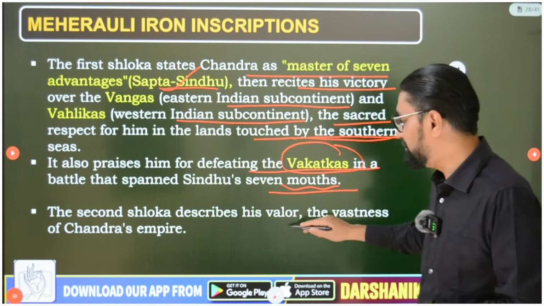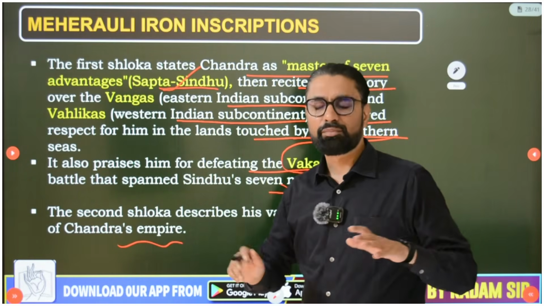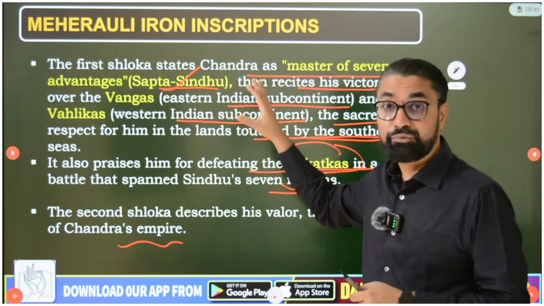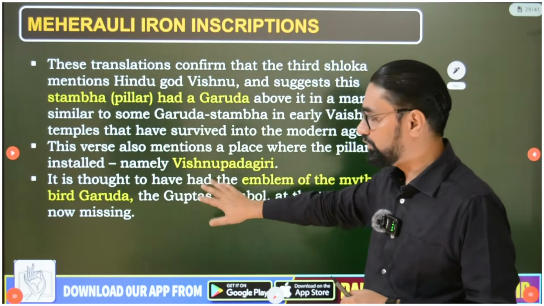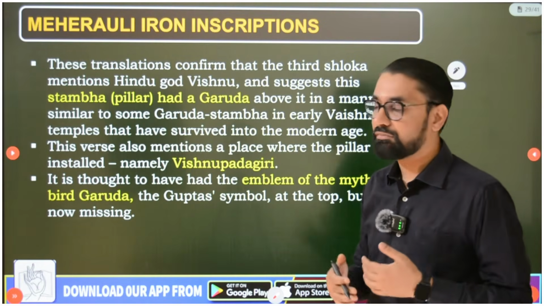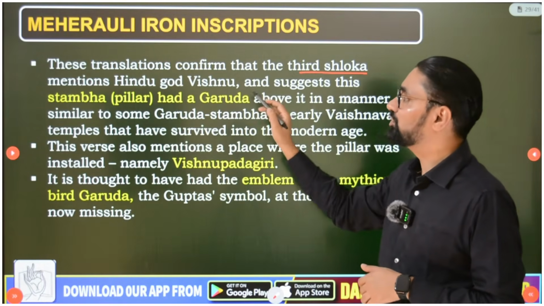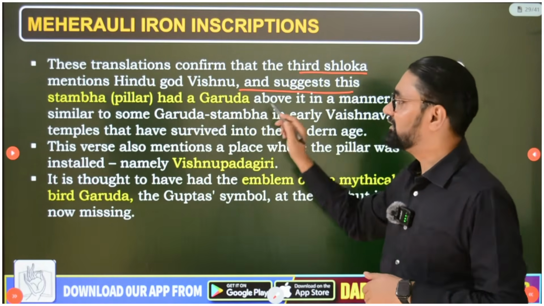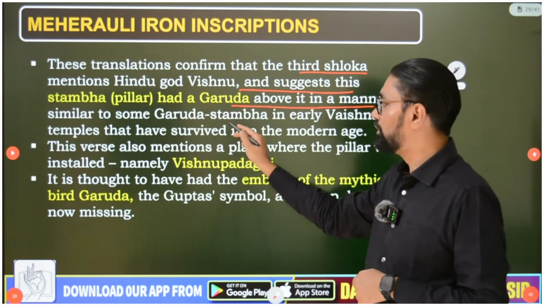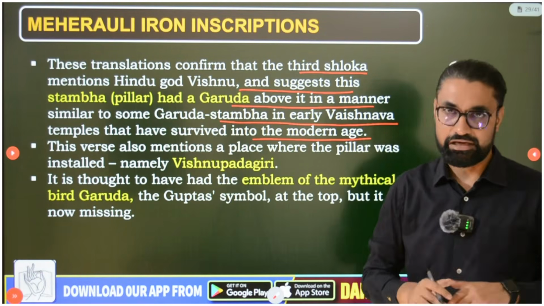Then second shlok describes his valor, the vastness of Chandra's empire. In the second shlok it describes how vast his empire was. So first, which people he defeated; in the second shlok, the area or territorial limit. Third is very important. It gives added information, and this translation confirmed that the third shlok mentions Hindu god Vishnu and suggests this Stamba pillar had a Garud above it in a manner similar to some Garud Stamba in early Vaishnavite temples that have survived into the modern age.